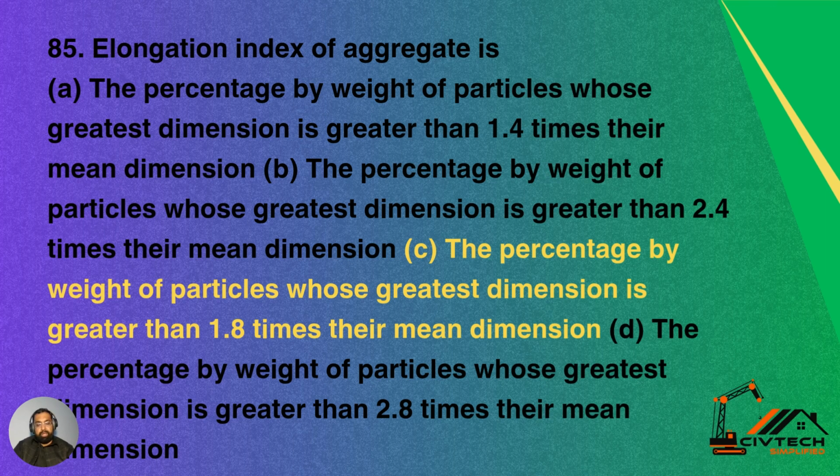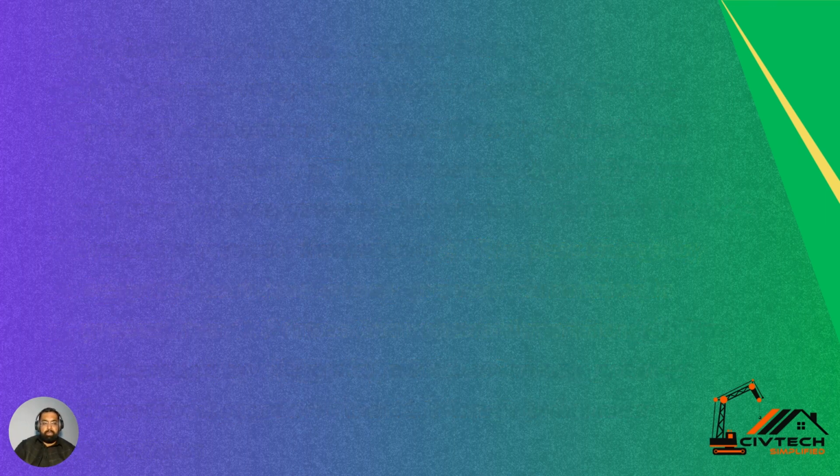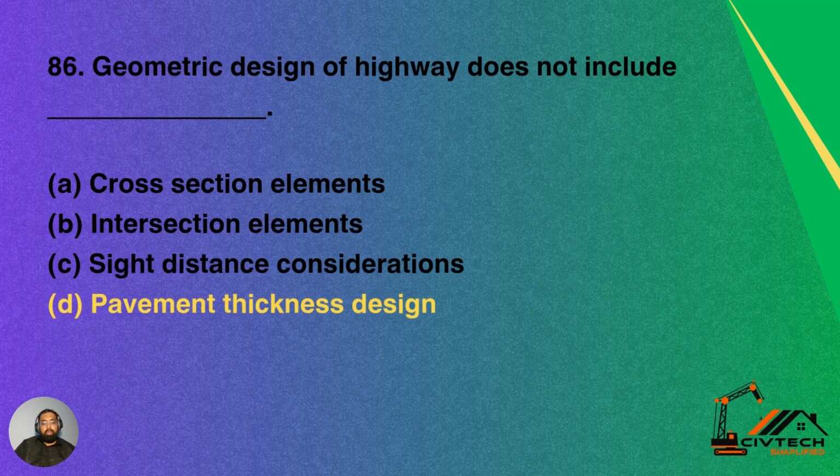The percentage by weight of particles whose greatest dimension is greater than 1.8 times their mean dimension is the correct answer. The elongation index means the percentage by weight of particles whose greatest dimension is greater than 1.8 times their mean dimension. Option C is the correct answer.